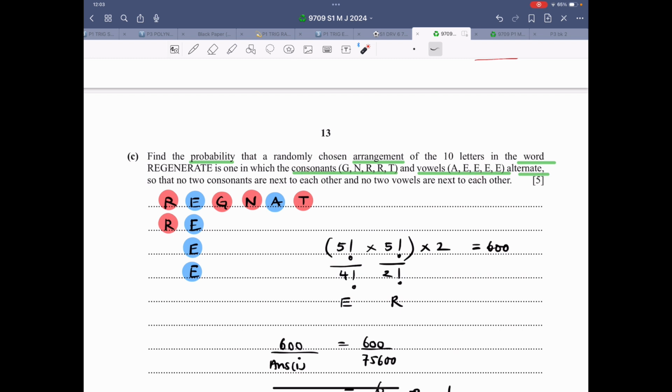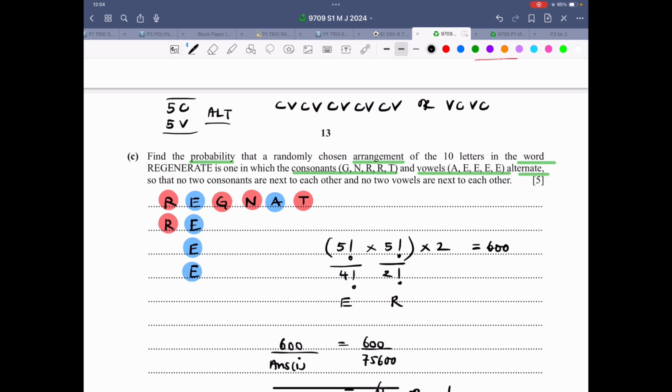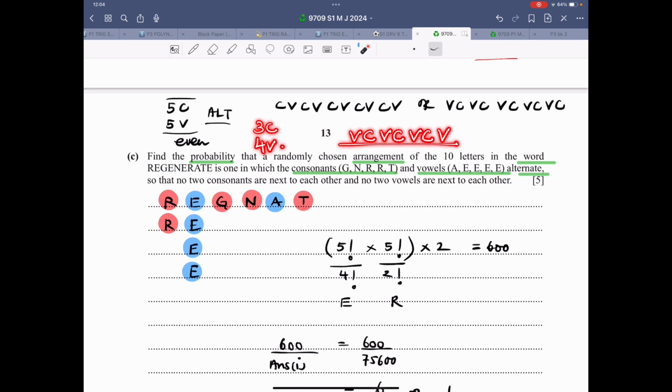So now always remember that if I have 5 consonants and 5 vowels, and I'm interested in alternate arrangements, it could be consonant vowel, consonant vowel, and so on, or it could be vowel consonant, vowel consonant, and so on, because it's an even number. And let's say, for example, if it was an odd number, let's say 3 consonants, 4 vowels, the only alternate arrangement would be vowel, consonant, vowel, consonant, vowel, consonant, vowel. There won't be any multiplication by 2.